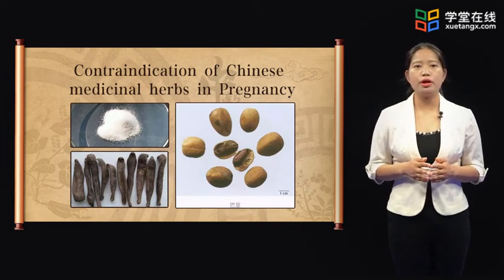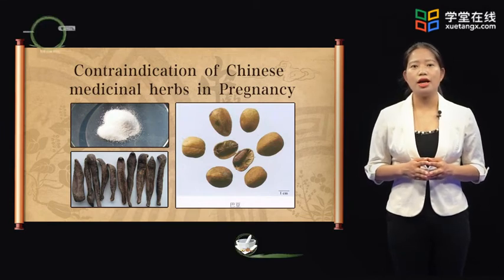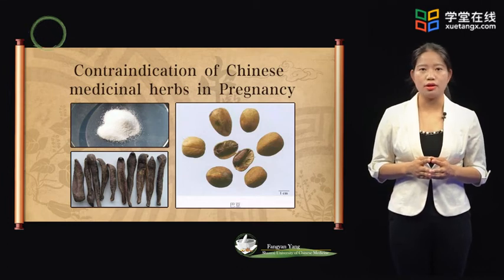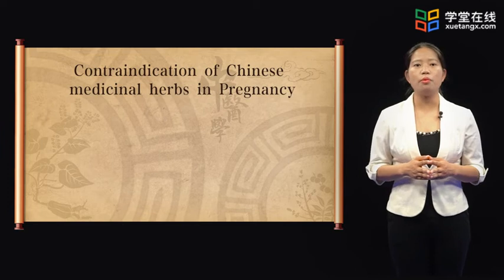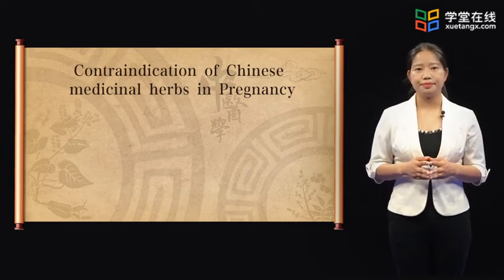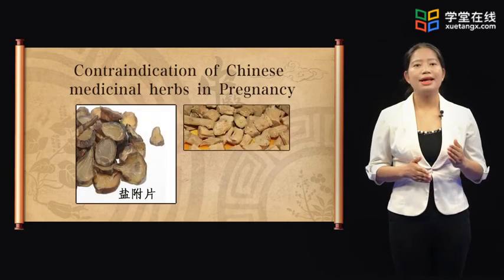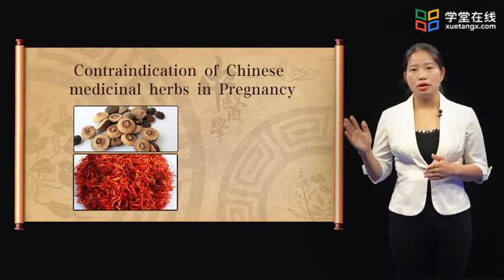And some should be used cautiously, mainly including those for eliminating blood stasis and promoting qi circulation, and part of herbs warming the interior, such as Fuzi, Niuxi, Danpi, Zhishi, Honghua, Taoren, and so on.